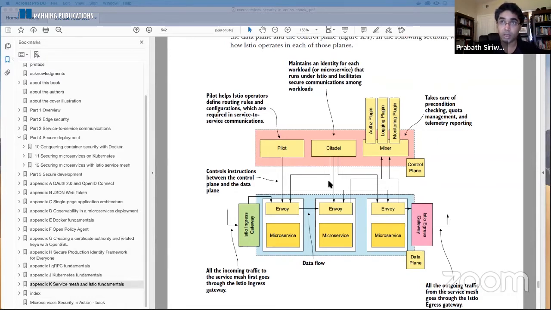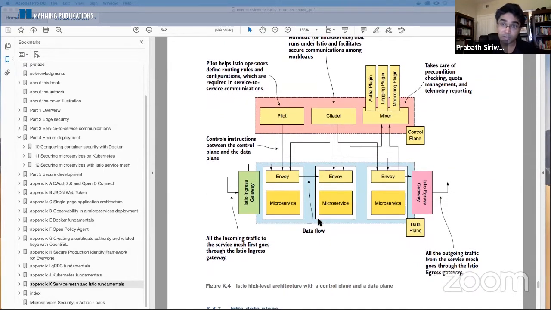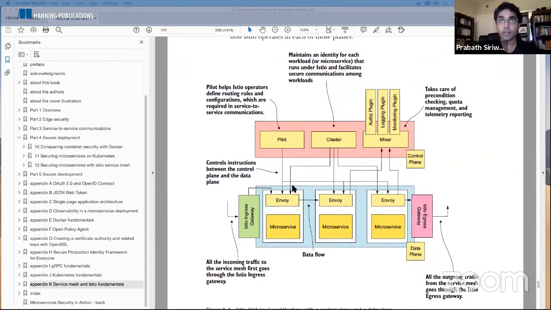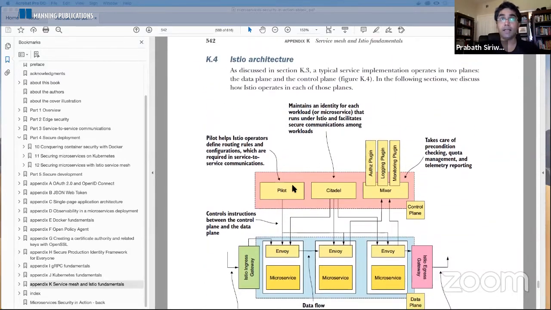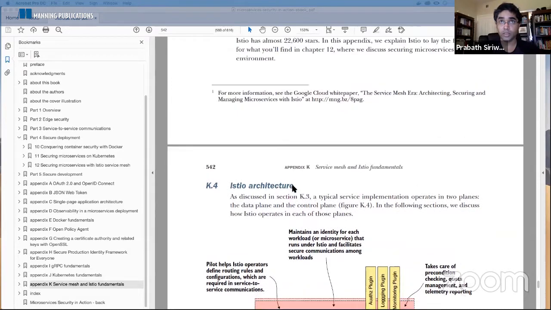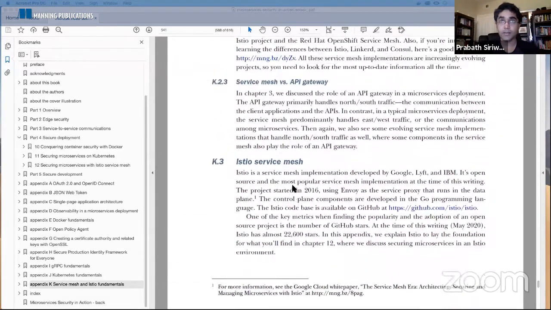It won't include Mixer. And also, since 1.5, the extensibility of the Istio service mesh is now revolving around the Envoy proxy. So you can write Envoy plugins or filters with the support of WebAssembly. Okay, so with that, let's move into the samples.